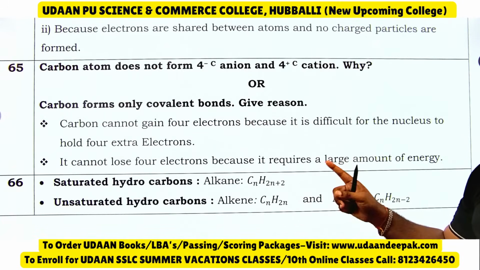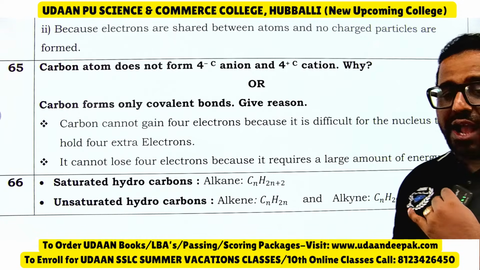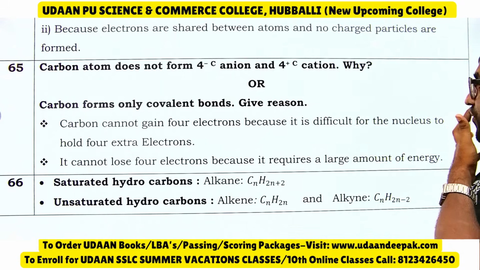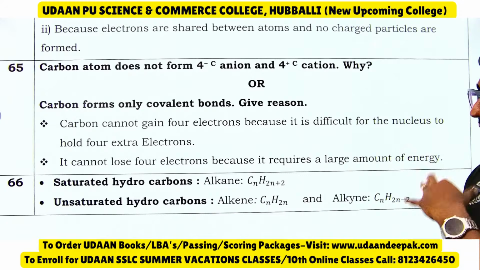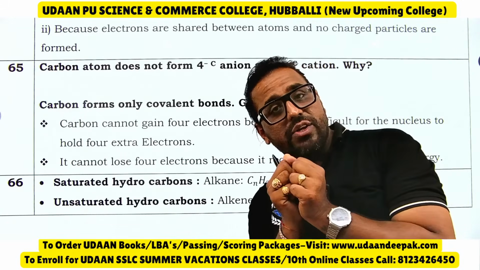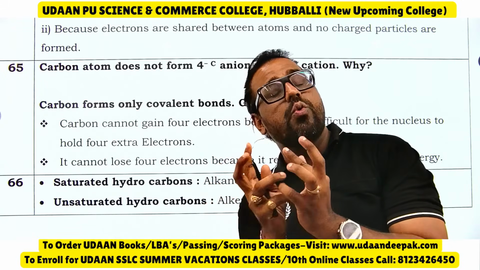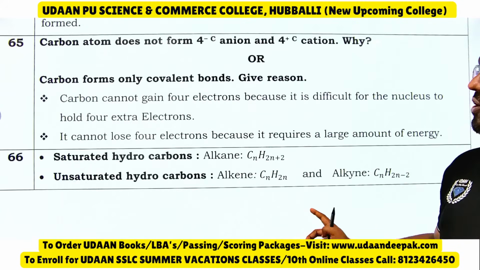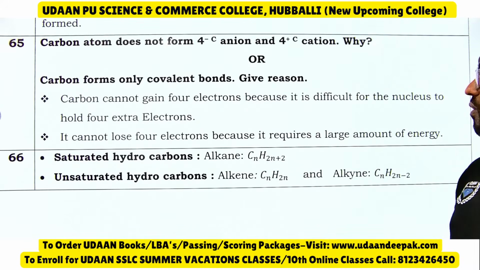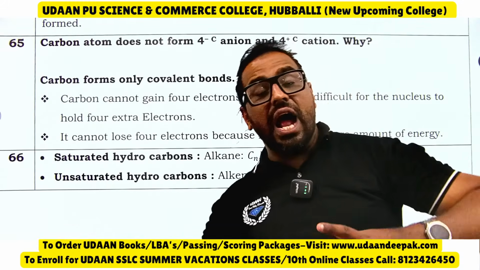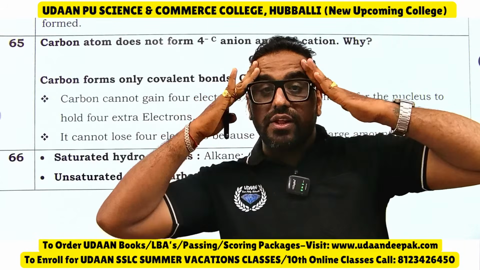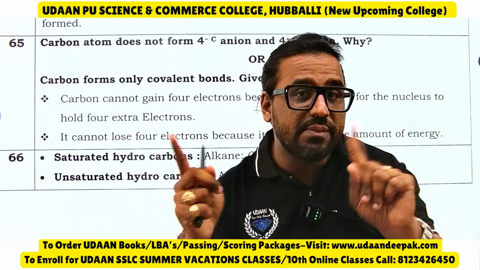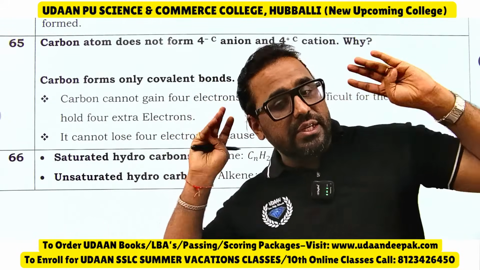See, carbon cannot gain 4 electrons, because it is difficult for the nucleus to hold 4 extra electrons. Then it cannot lose 4 electrons because it requires a large amount of energy. So it is not possible for them to remove 4 electrons here.